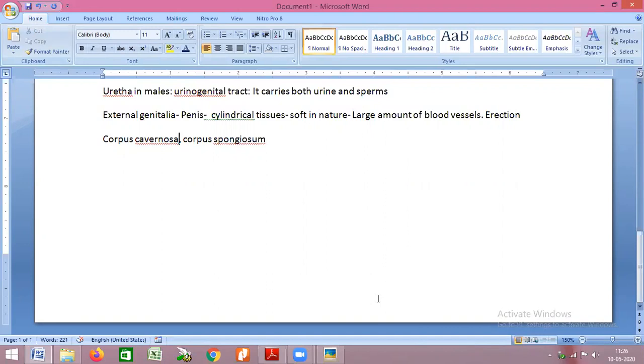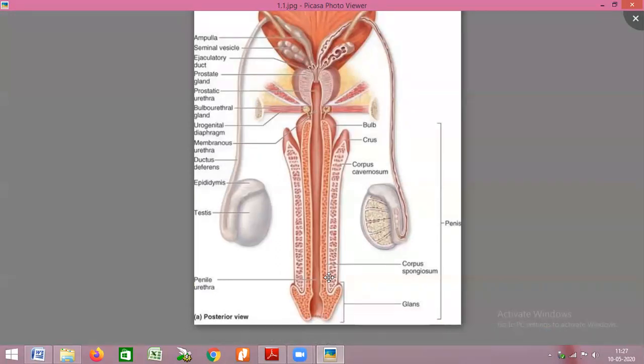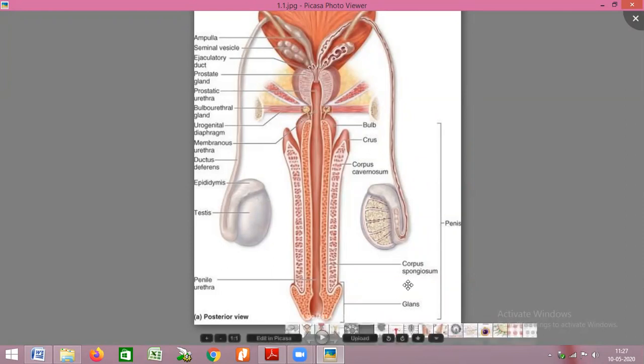As you can see here, this white tissue, what we call corpus cavernosa, and the largest amount of blood vessels is present in this corpus cavernosa only. Below that, you can see one orange color dotted structure that is called corpus spongiosum, down, right hand side down. This corpus spongiosum is also responsible for maintenance of erection of penis.